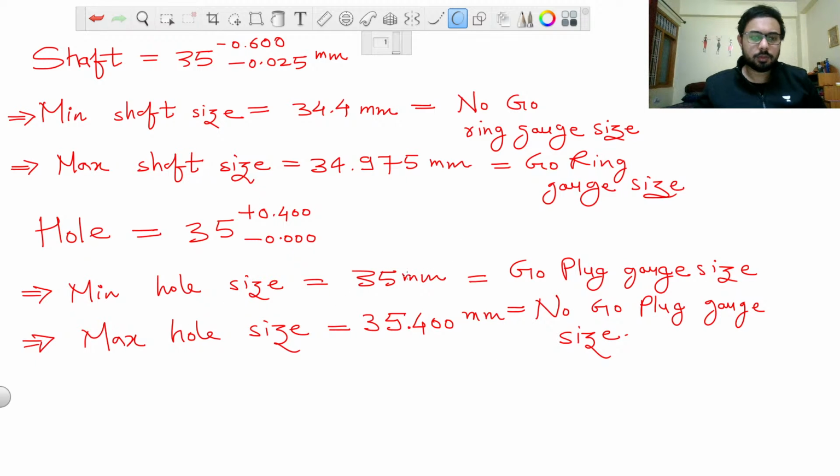So these are the things we have discussed and obtained here, and you can see for yourself that the no go and go concepts are opposite for ring and plug gauges.